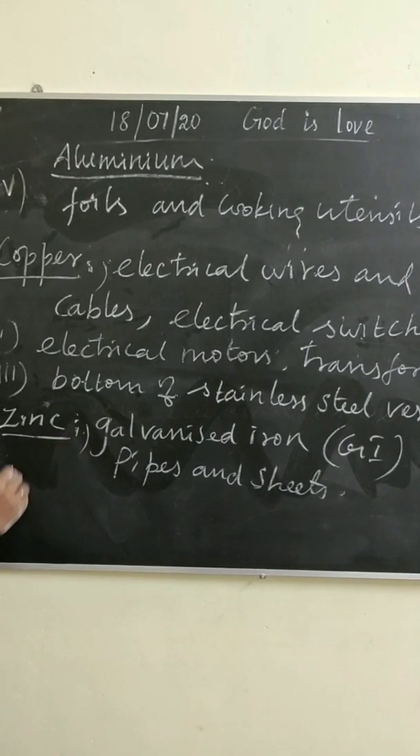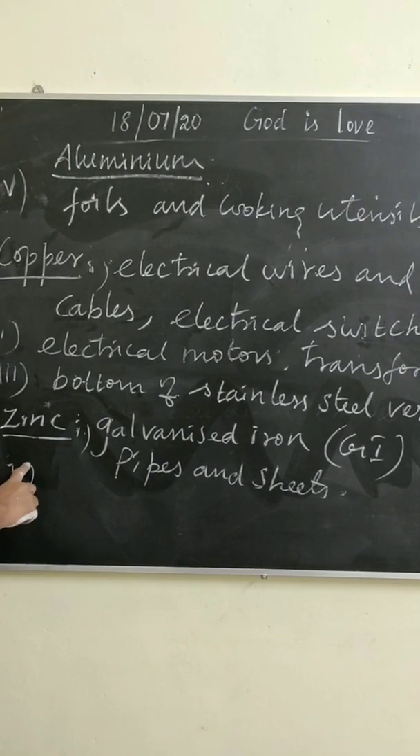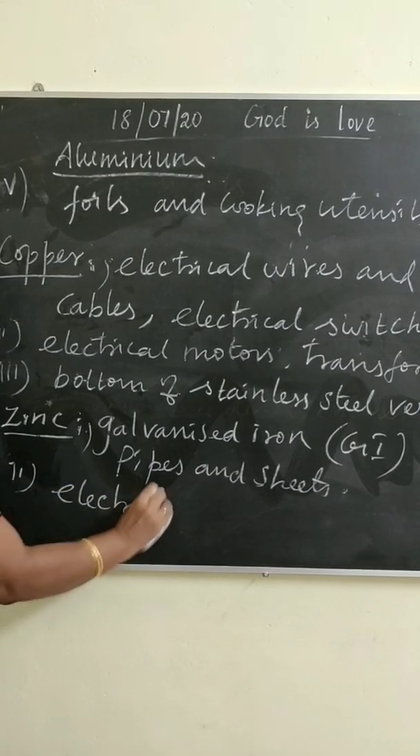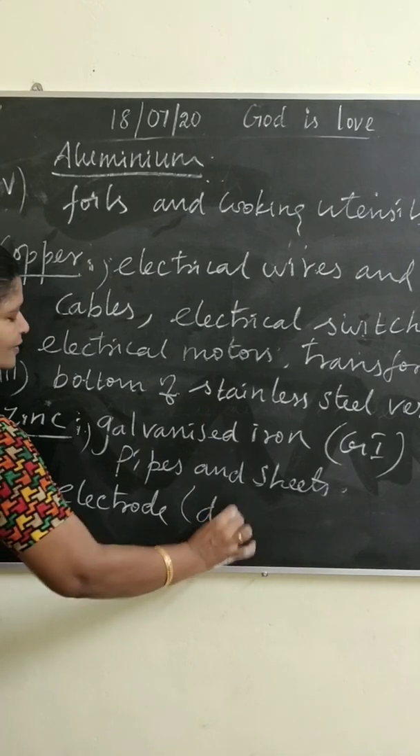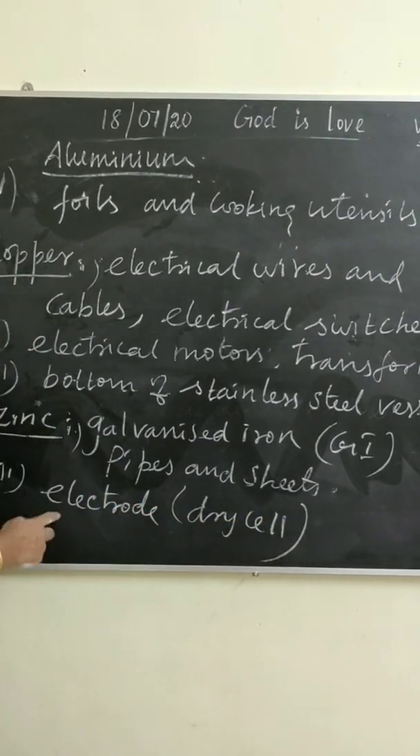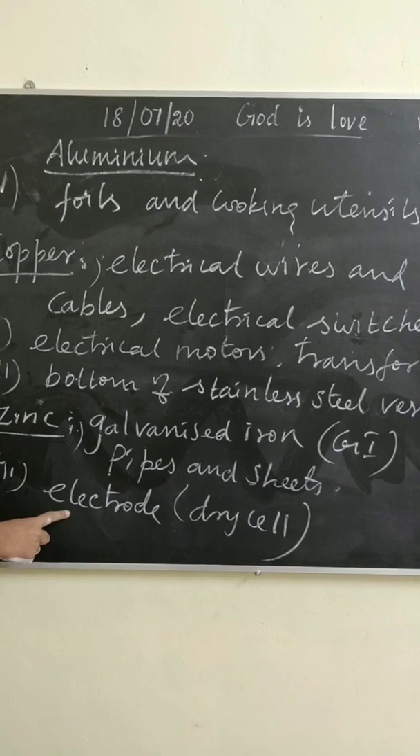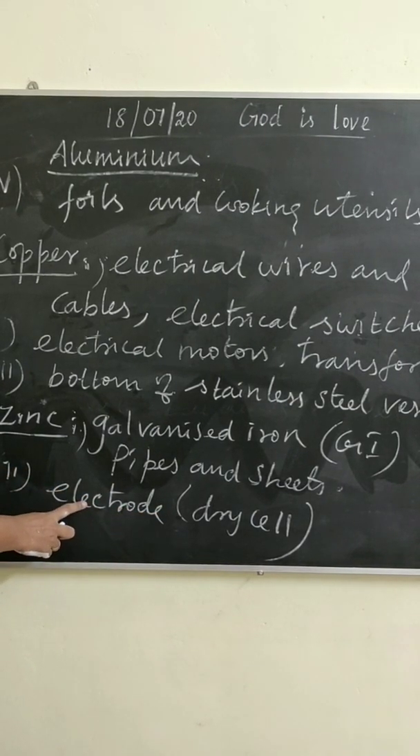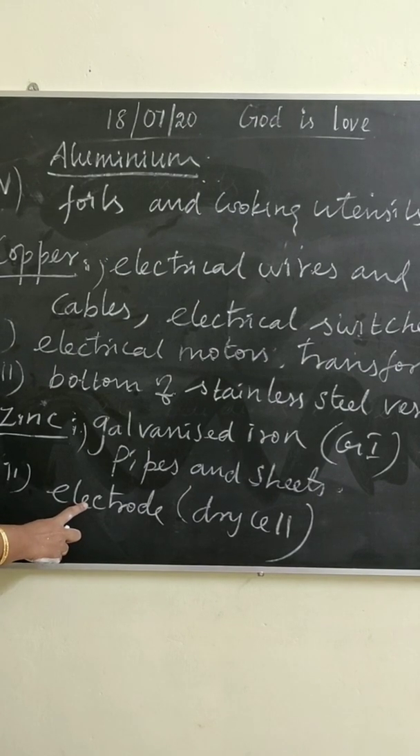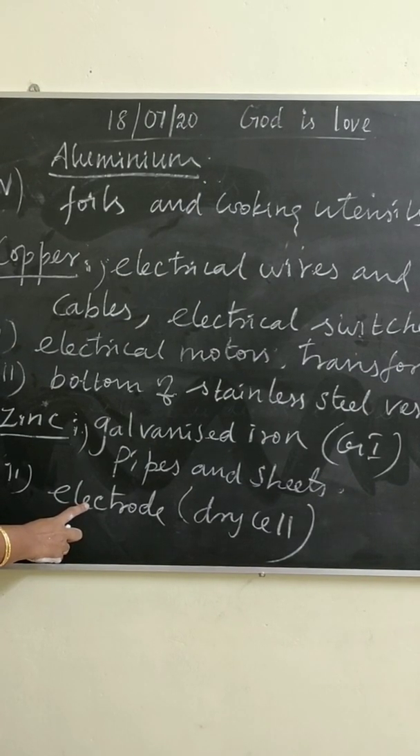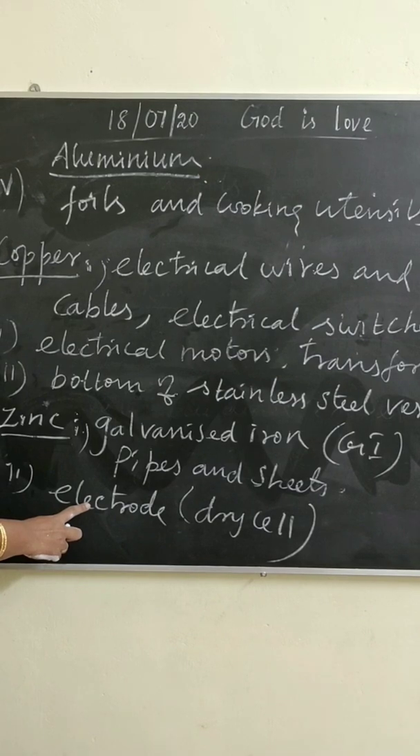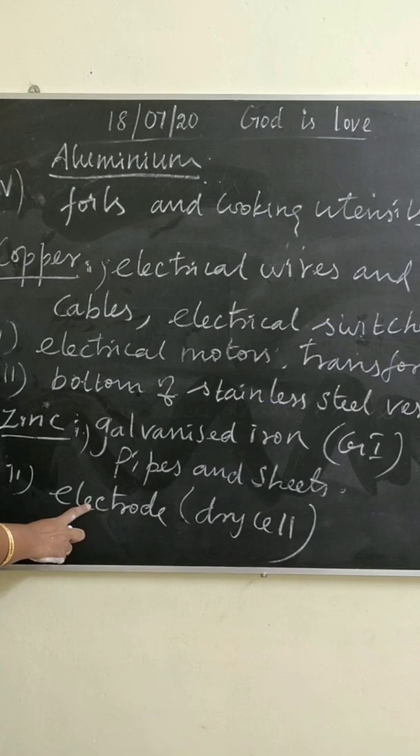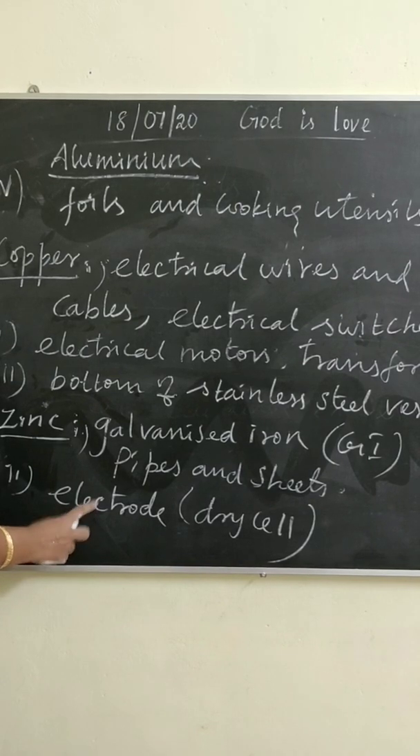Next point. Zinc is also used as an electrode in a cell. What is electrode? It is a conductor through which electricity passes into or out of an object.